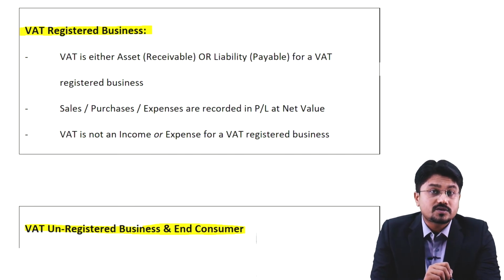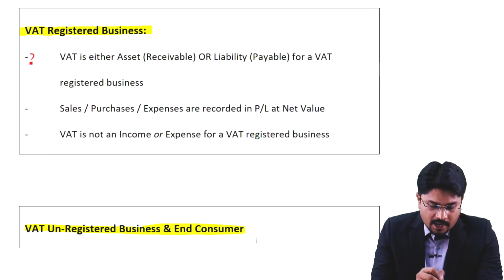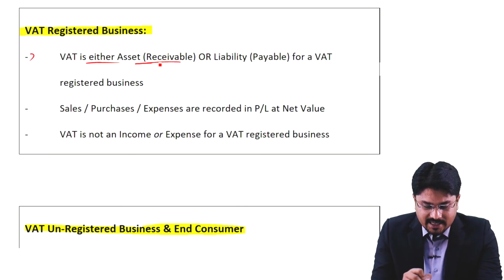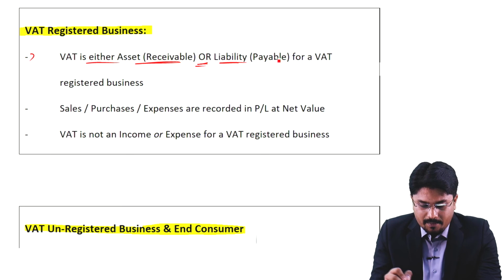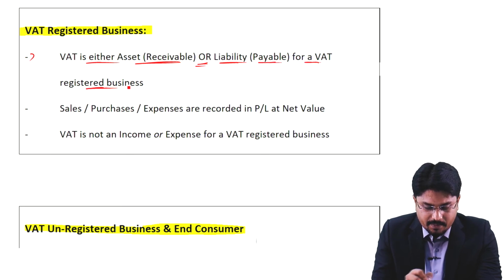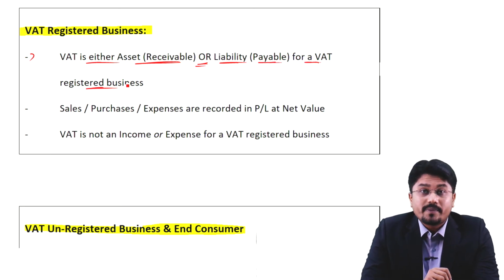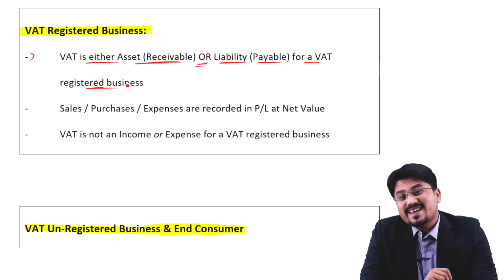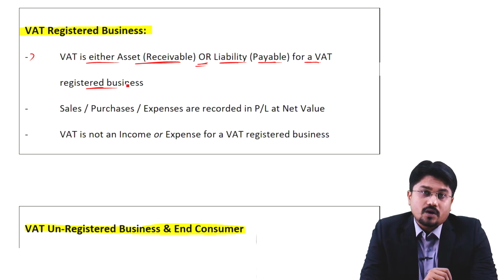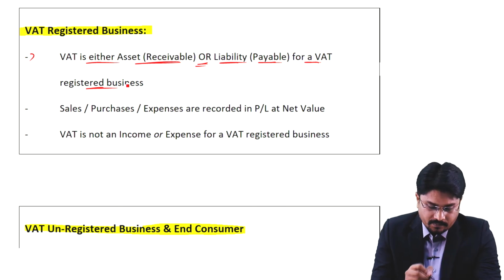Very important points to understand. VAT is either an asset, receivable, or a liability, payable, for a VAT registered business, because it is borne by the end consumer. So a business can recover its input VAT from HMRC and is required to pay the output VAT to HMRC at the time of sale.